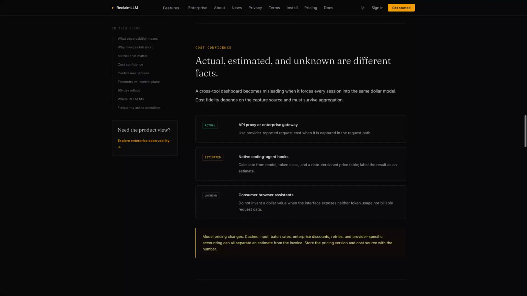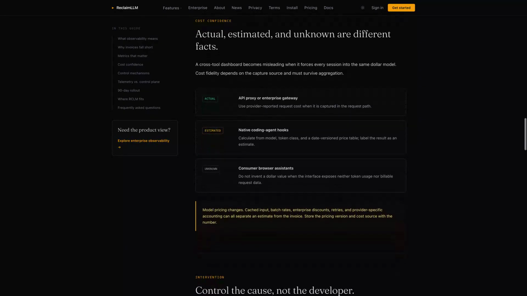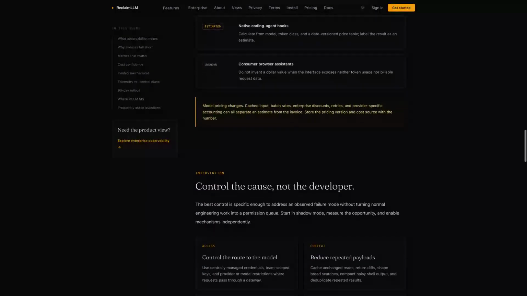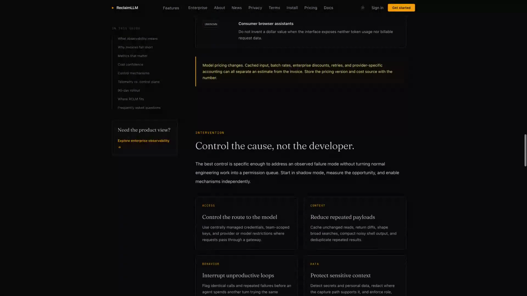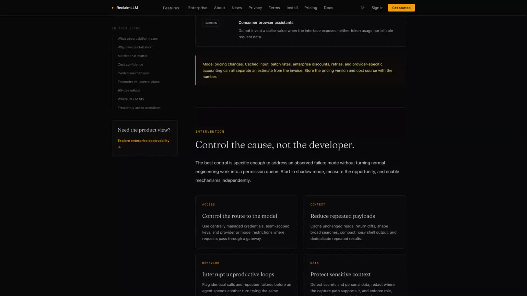Credible cost reporting keeps uncertainty visible. Proxy traffic may provide actual provider cost. Hook-based sessions may support estimates when model and token data are available. Browser sessions may have no defensible dollar value. Keep those categories actual, estimated, and unknown. Turning every signal into a precise-looking total creates false confidence and hides source limitations. For governance and FinOps, an honest unknown is better than an unsupported number.